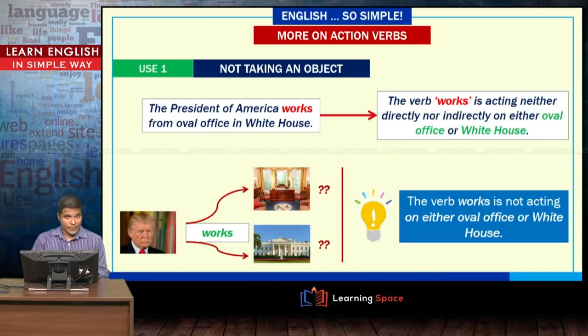The President of America works from Oval Office in White House. So, obviously here the verb is works, but note here, what is this work acting on in this sentence? There is nothing that this verb is acting on. It is not acting on Oval Office or even White House. The action is not transferred to either of them. Such verbs which do not take an object, which do not need an object, are called intransitive verbs.